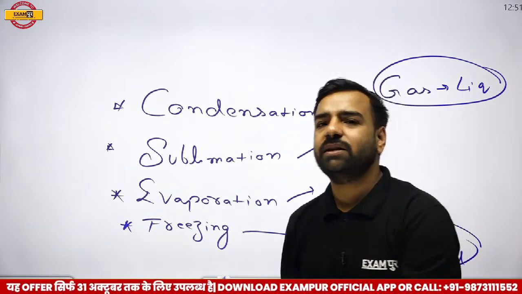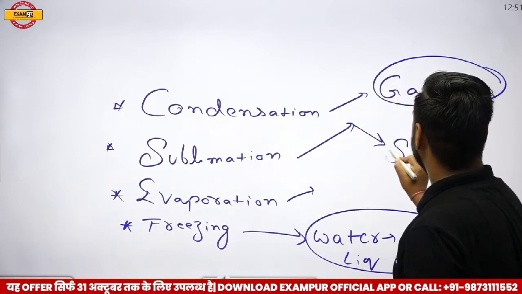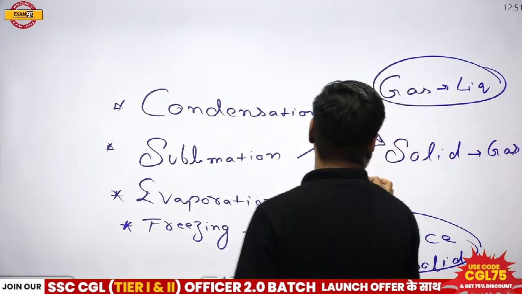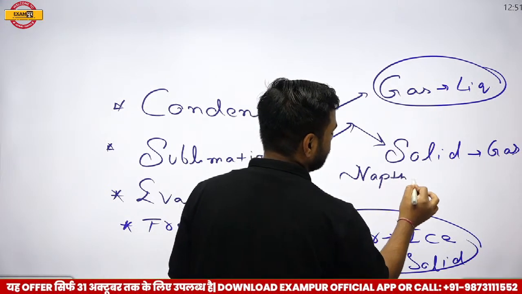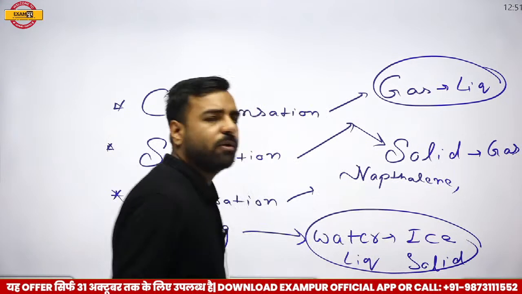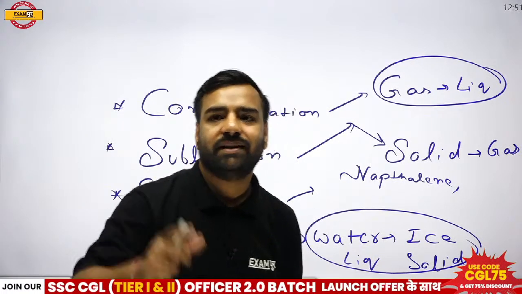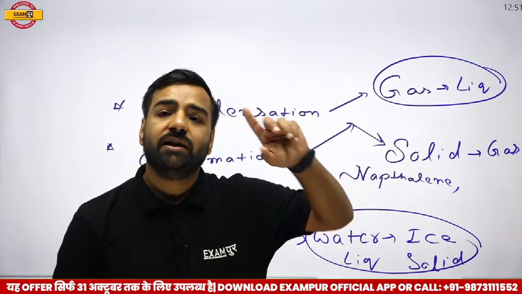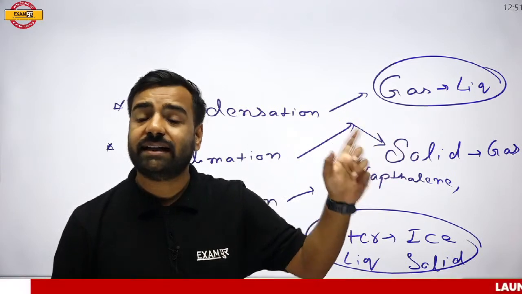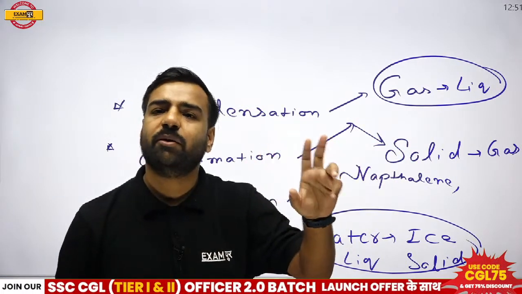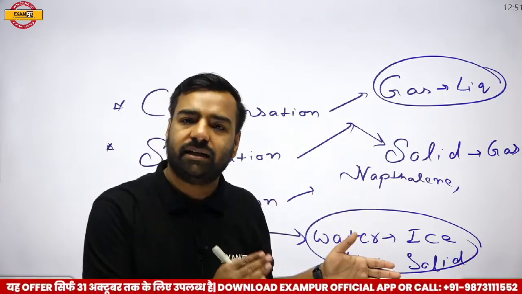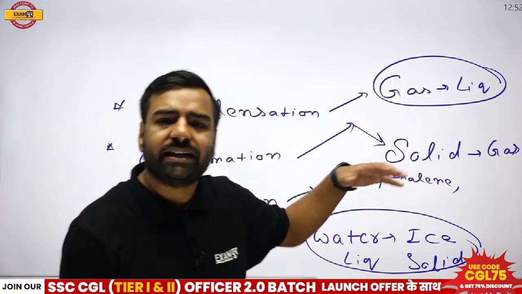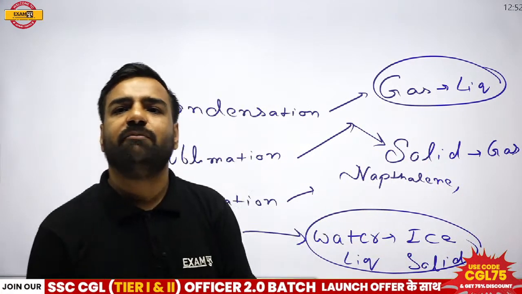So if I talk about sublimation, what is going to happen? Here, solid to gas conversion will take place directly without coming into the liquid part, where I'll talk about naphthalene balls, or you can talk about camphor. In Hindi we call it kapoor. That's totally correct. Jarsa has joined us and is totally correct. That is camphor. So please remember this part. From gas to solid, that is not there. It is from solid to gas. Got my point? And there is no intermediate connection with the liquid part. So naphthalene balls, and we have camphor, that is kapoor in Hindi. All these are examples of sublimation.